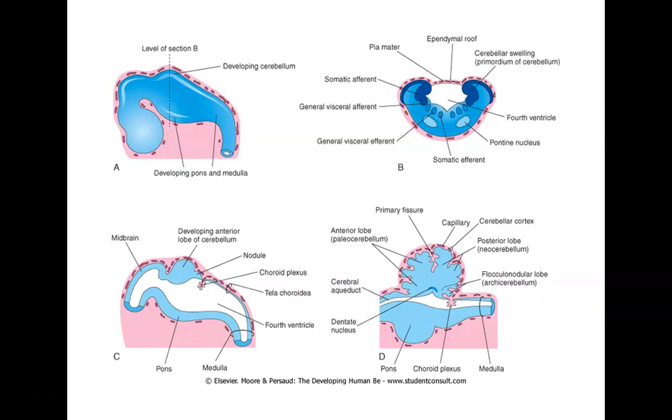Now first we are going to see the development of the pons, then we will see the development of the cerebellum. So before going into the development of the pons, we are going to see the general features of the pons.